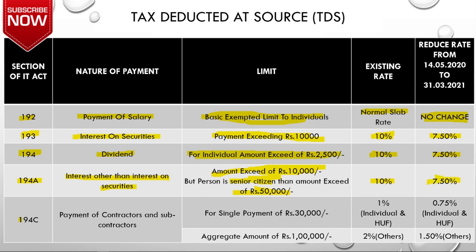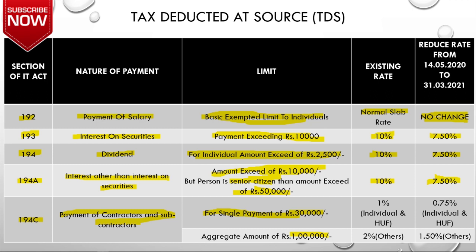Then next is Section 194C. When will it be applicable? It will be applicable when you are making payment to contractors and subcontractors. If you see the limit, there are two limits, 30,000 and 1 lakh. When will 30,000 be applicable and when will 1 lakh be applicable? If you are making any payment for a single bill of more than 30,000, then you need to deduct TDS under Section 194C.